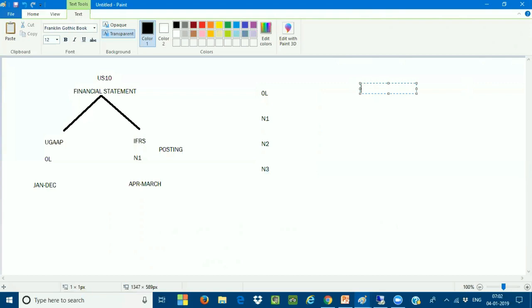There are some transactions I'm posting to the OL, but these transactions should only impact N1 and N3, not N2. This is exactly my requirement. Can I make a specific setting so that the transactions you are posting to these three ledgers do not impact N2? Is there any way like this?